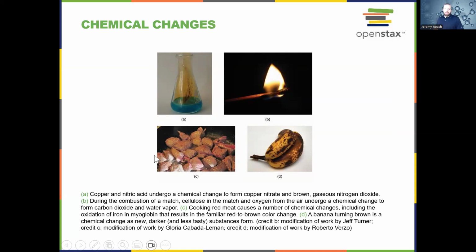Even cooking red meat causes some chemical changes. The oxidation of the iron in the myoglobin is how we get red meat changing to that brown color. And in bananas as well, when a banana turns brown, that's a chemical change. We can tell that because the banana doesn't taste as good.